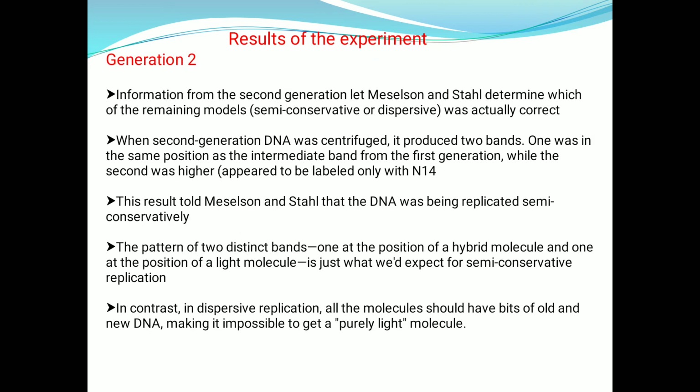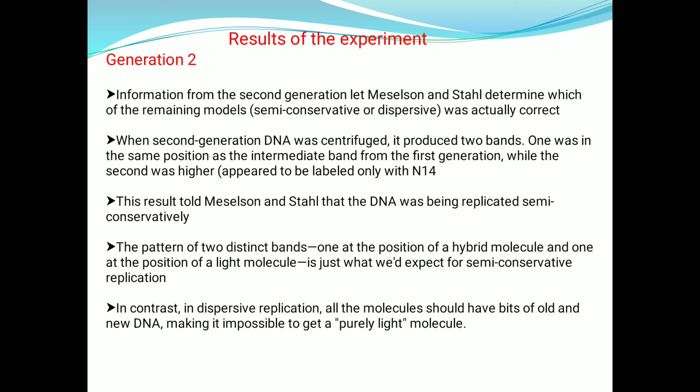And after the analysis of generation 2, the information from the second generation let Meselson and Stahl determine which of the remaining models, semi-conservative or dispersive, was actually correct. When second generation DNA was centrifuged, it produced two bands.